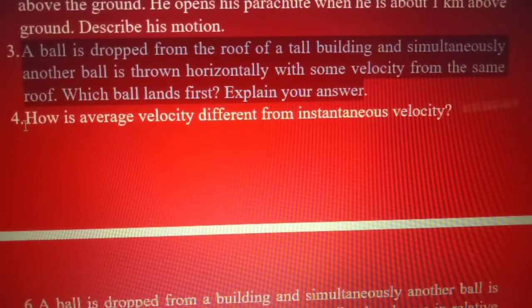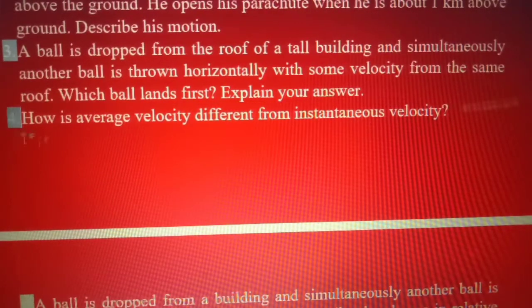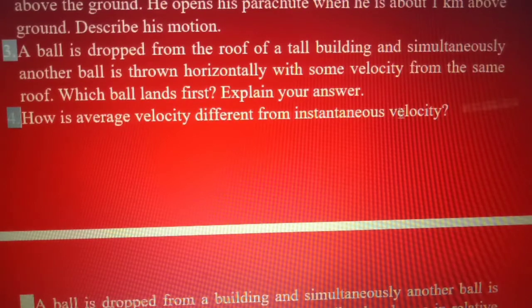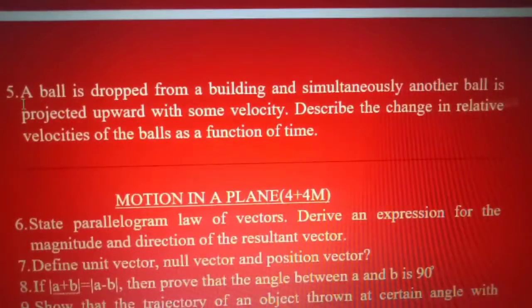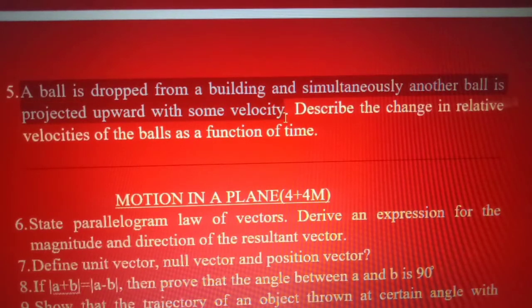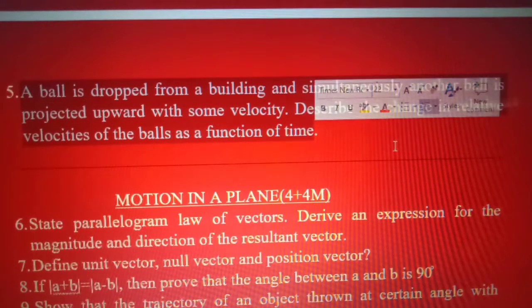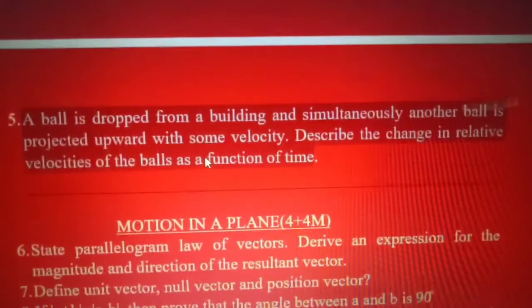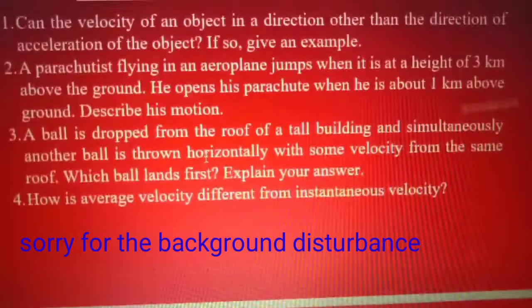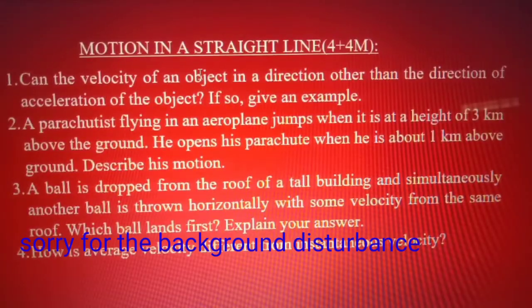And the fourth one is, how is the average velocity different from the instantaneous velocity? And the fifth question is, a ball is dropped from a building and simultaneously another ball is projected upward with some velocity. Describe the change in relative velocities of the balls as a function of time. These are the 5 important questions from motion in a straight line chapter.